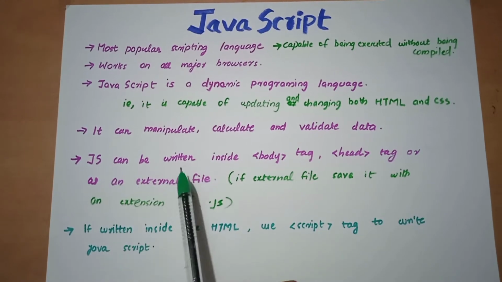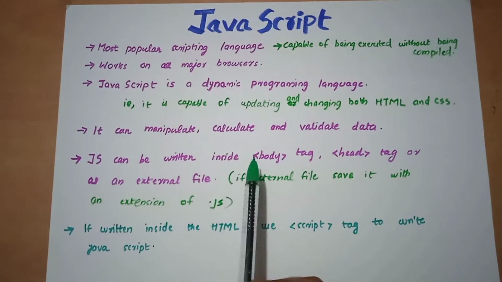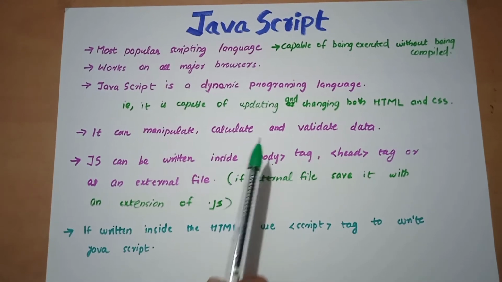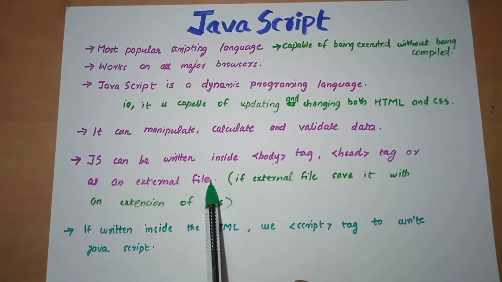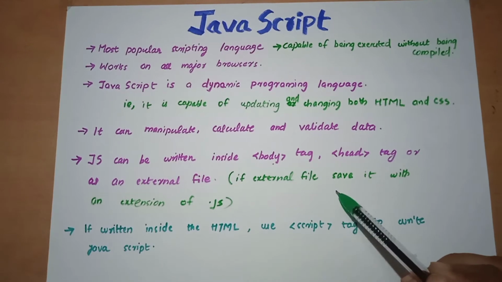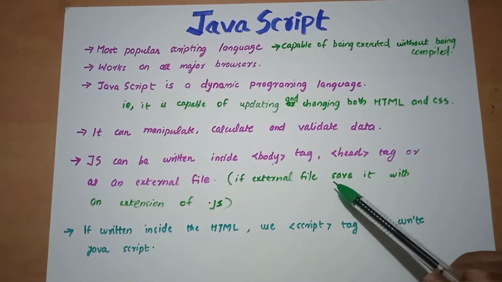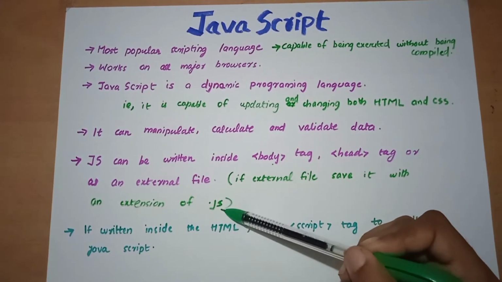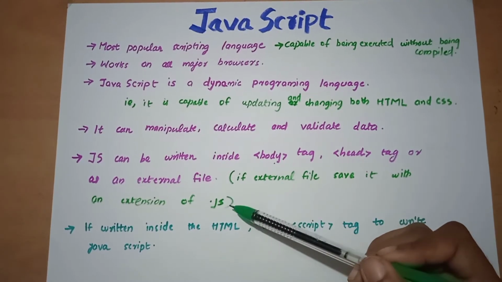So where can JavaScript be written? It can be written inside the body tag and head tag in the HTML, or it can be written as an external file. When we write it as an external file, it's very important to save it with the right extension. If it is an external file, save it with the extension .js, and only then can it be treated as JavaScript.